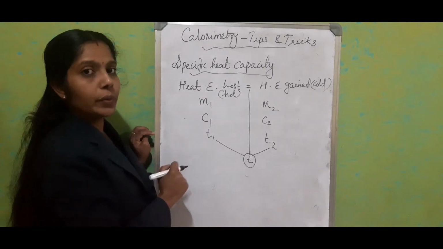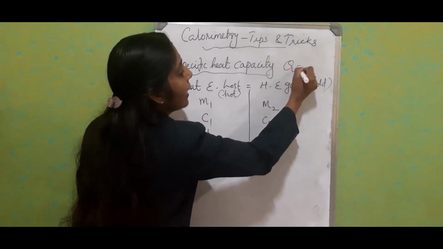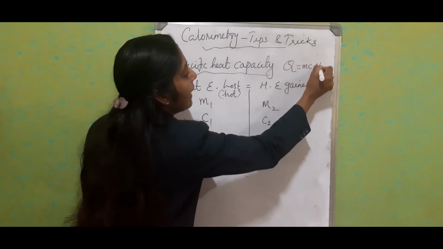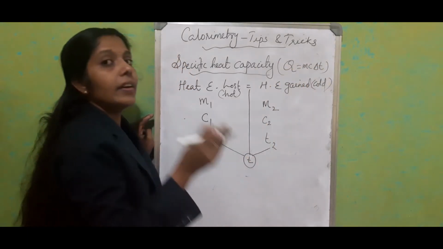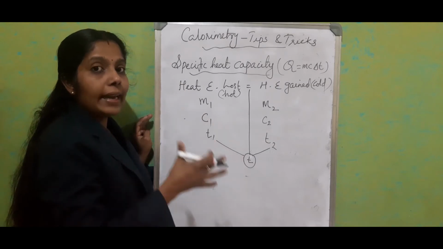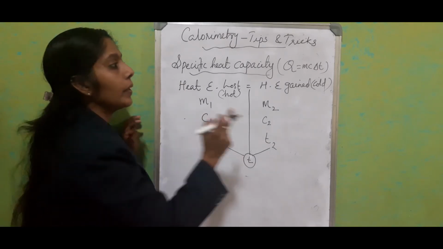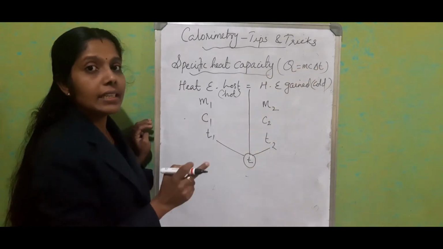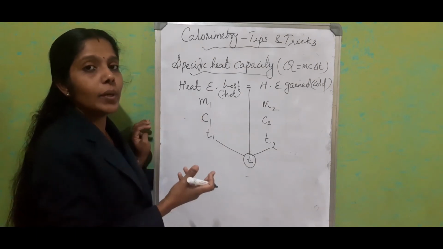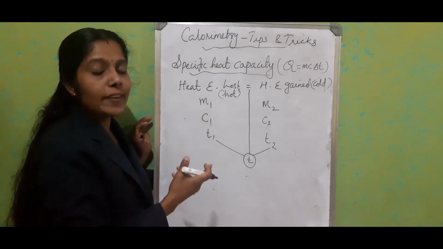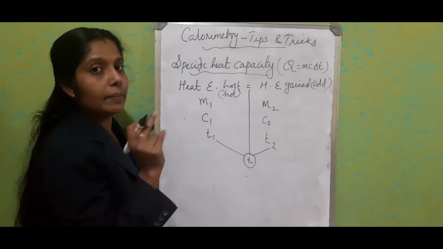Which equation are we using here? Q is equal to m c delta T. If the problem is related to a change in temperature, we use the equation: heat energy absorbed or lost is equal to mass into specific heat capacity into change in temperature.